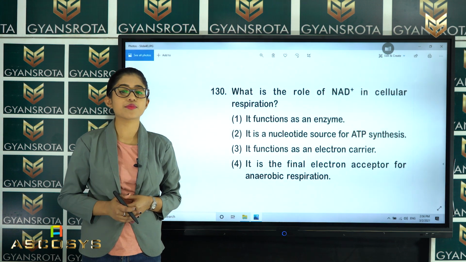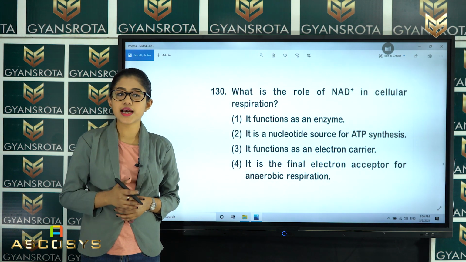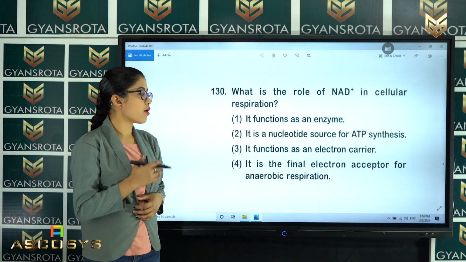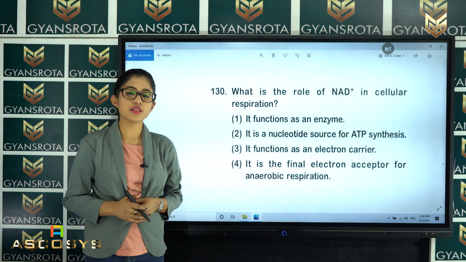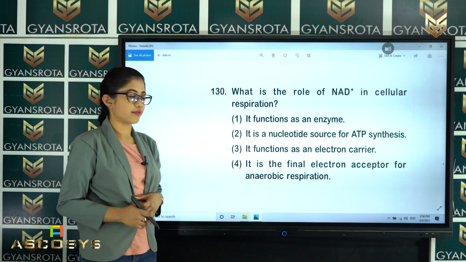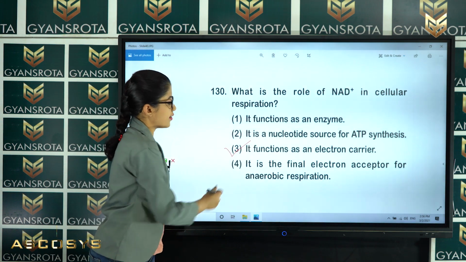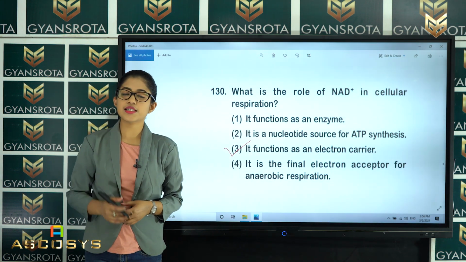So, what is its role? It helps in the transport of the electrons from one carrier to another carrier. So, what is its function? Which among them is the correct option for this question? That is option number 3. It functions as an electron carrier. Alright. Now, let us see the next question.